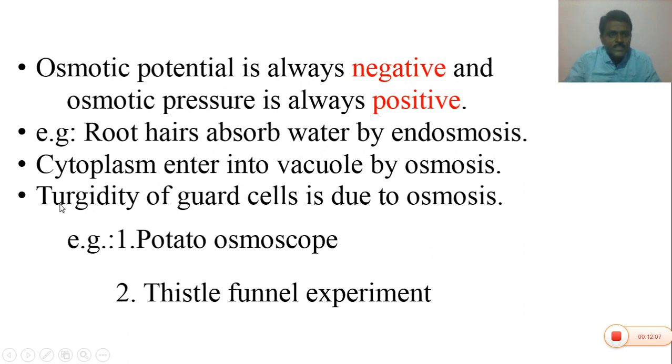So the third example is that the turgidity of guard cells is due to osmosis. The guard cells become full of water due to endosmosis. So the turgidity of guard cells is due to osmosis. Osmosis can be proved by two experiments, namely the potato osmoscope and the Thistle funnel experiment.